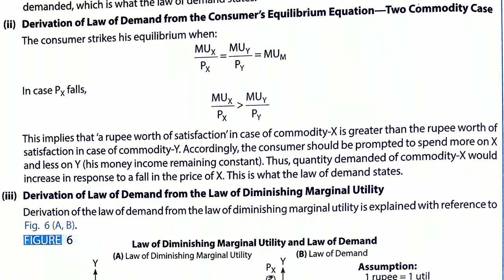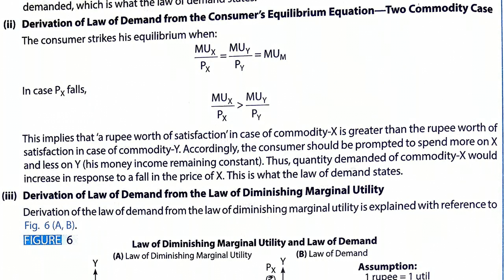When price of a commodity falls, suppose price of X falls, what is happening? Then marginal utility of X by Px is greater than MU of Y by Py. So to equate this situation, the consumer will now be dissatisfied because he is not in equilibrium, because the satisfaction in case of commodity X is greater.